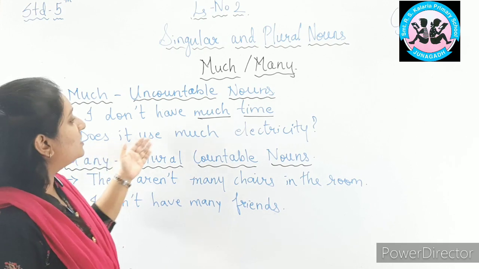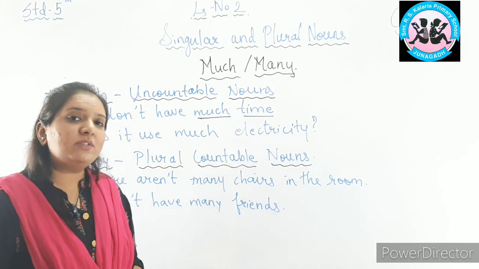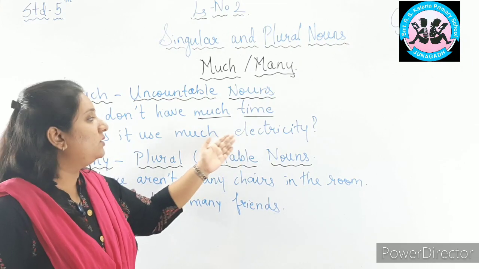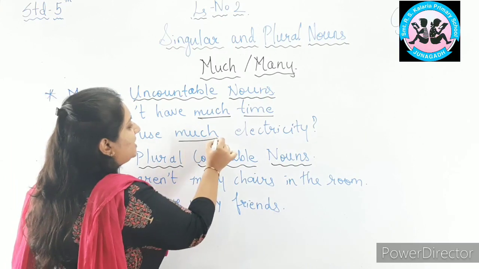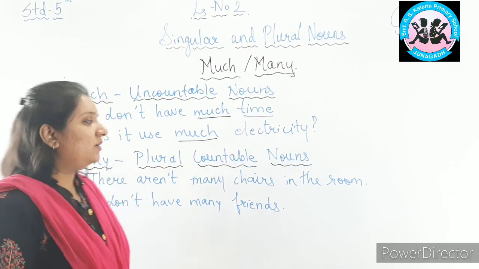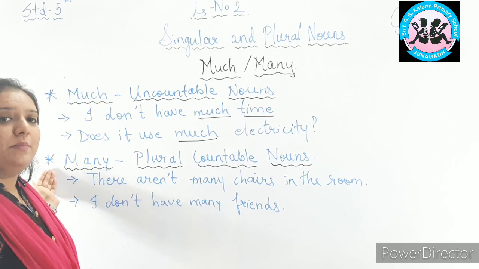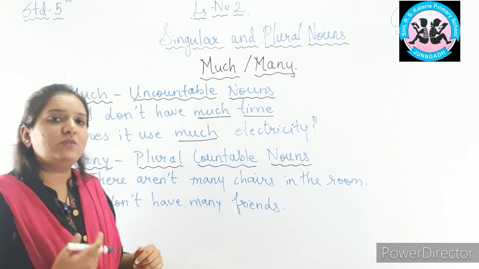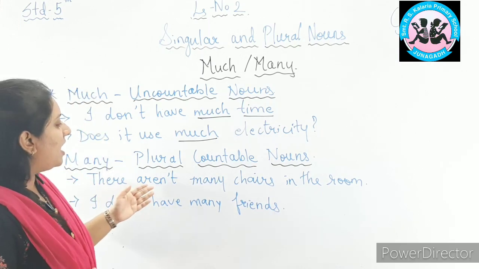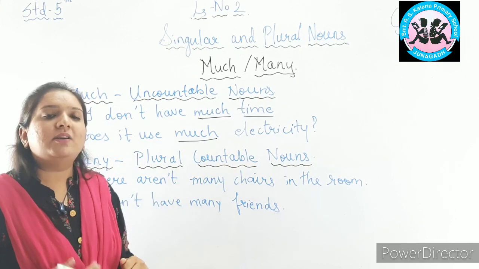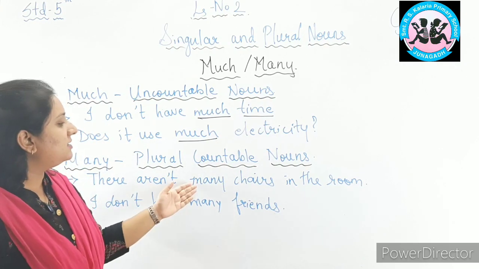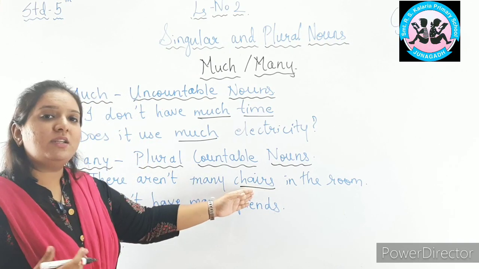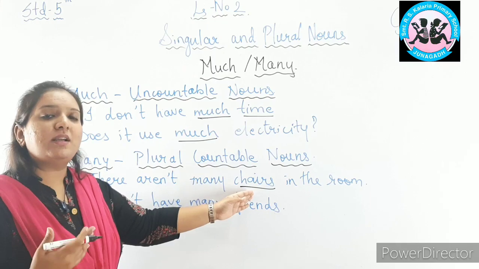Second, does it use much electricity? Now, can we count electricity? No. Here, electricity is an uncountable noun. So for that, we use expression much. Much electricity. Understood? Now, we will see where to use many. We will use many with plural countable nouns. Now, what is plural countable nouns? Let's have a look. There aren't many chairs in the room. Now, can you find the plural noun in this sentence? Yes, chairs. Chairs is a plural noun. But we can count the number of chairs in the room. So, it is plural countable nouns.